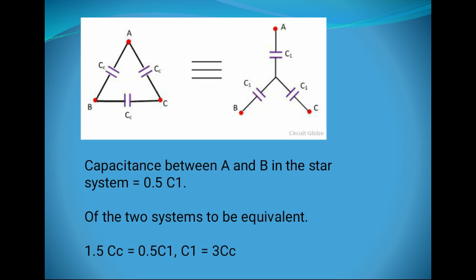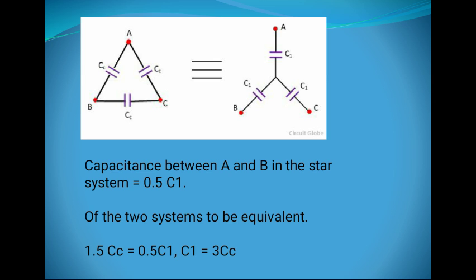Next, in case of a delta connected system, capacitance between point A and B will be, there are three capacitances CC, CC and CC. Two capacitances are in series, so between point AB there is one capacitance of CC and the second two capacitances CC plus CC are in series, so the equivalent will be 0.5 times of CC.